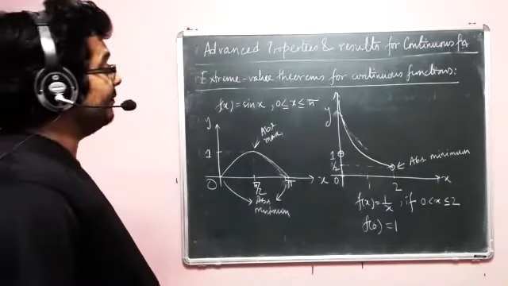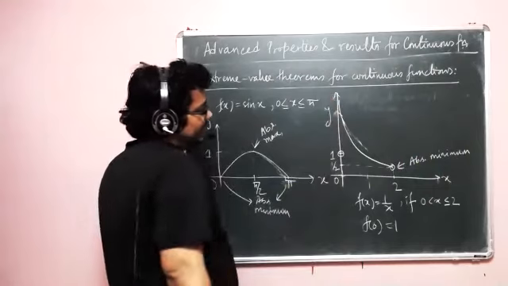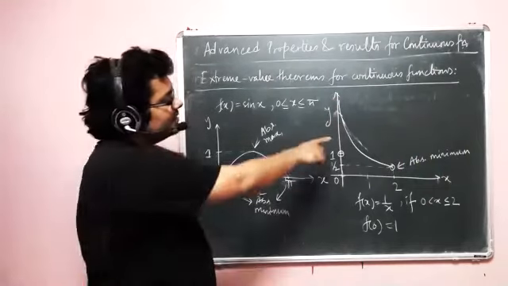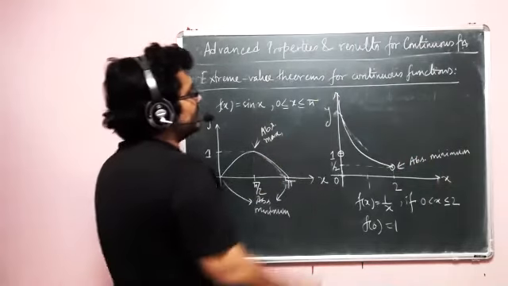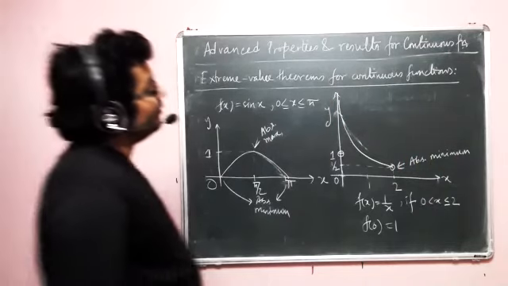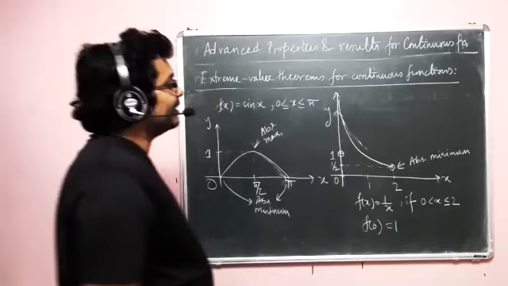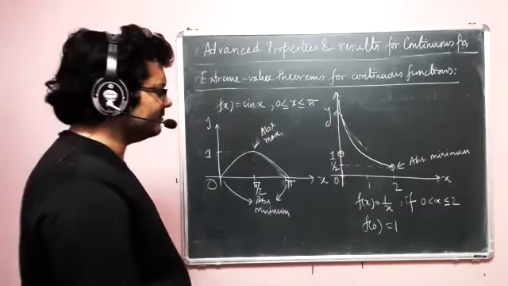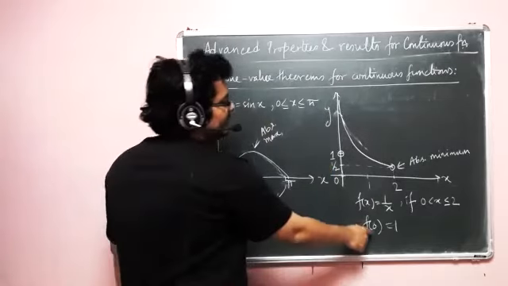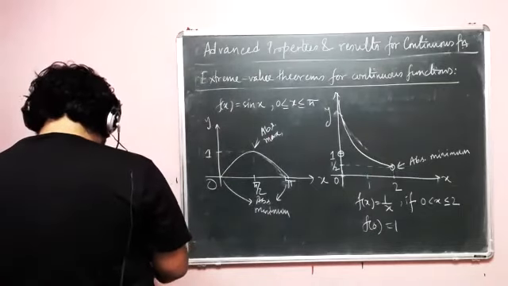But what is the maximum? This function, rectangular hyperbola, has an asymptote. This function has one asymptote as the vertical axis, that is the y-axis, right? Asymptote means tangent at infinity. So this function will touch y at infinity. So what does this say? All right? Because f(0) equal to 1. So what it basically says is that